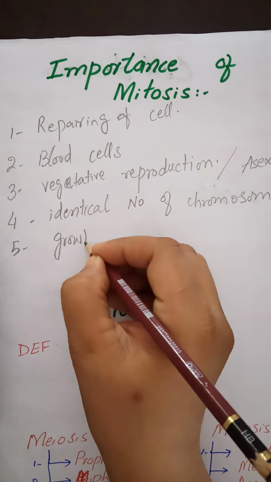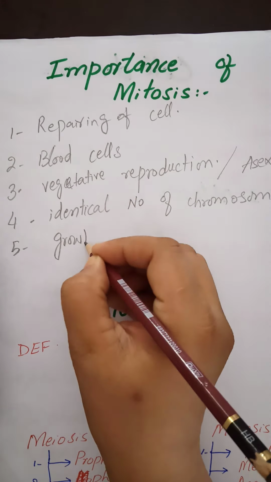Why is it called reduction division? Because a parent cell will divide into how many cells? 1, 2, 3, 4 daughter cells in the case of meiosis. For example, in the human body, if the number of chromosomes is 46, in the case of meiosis, the daughter cells will have 23 chromosomes each.